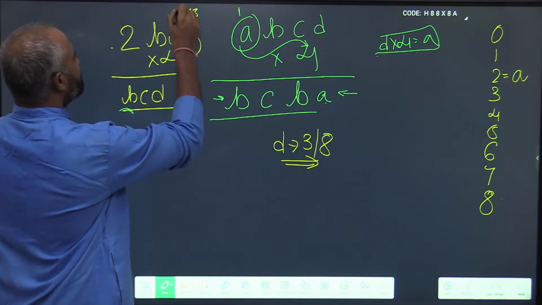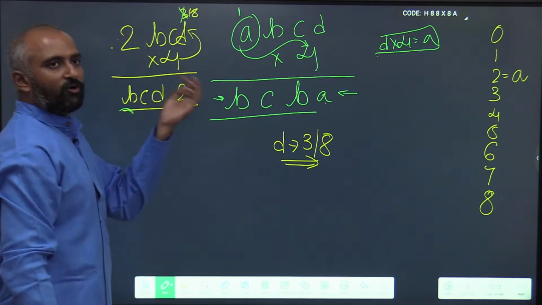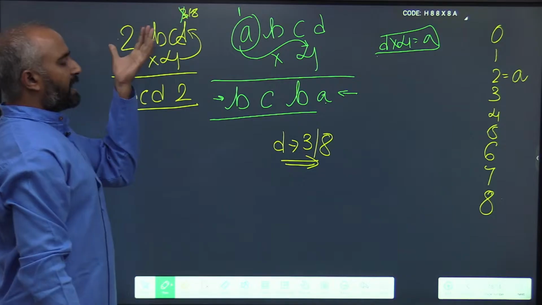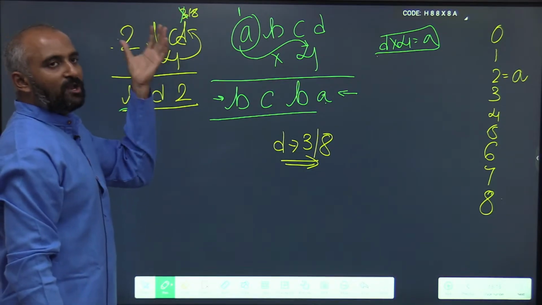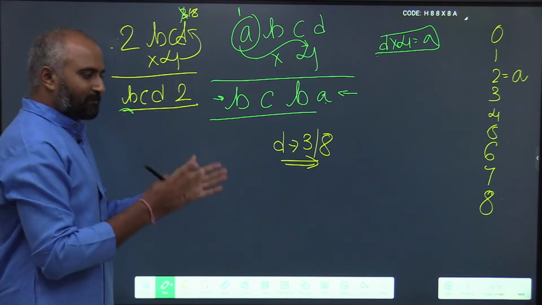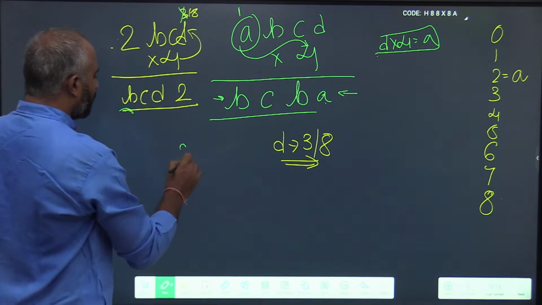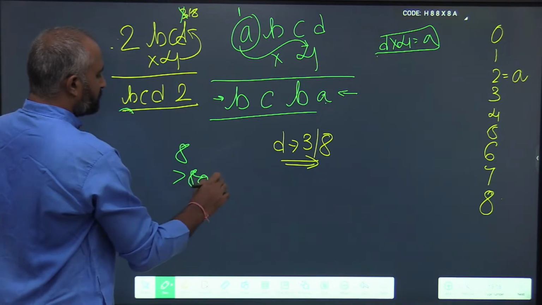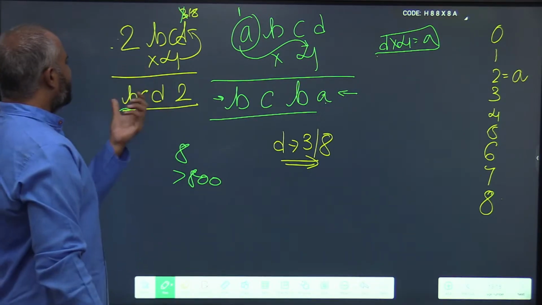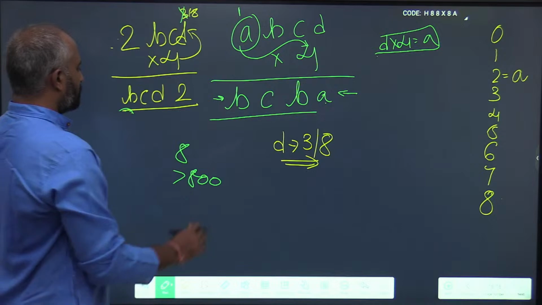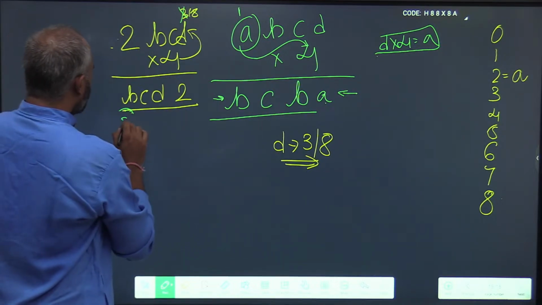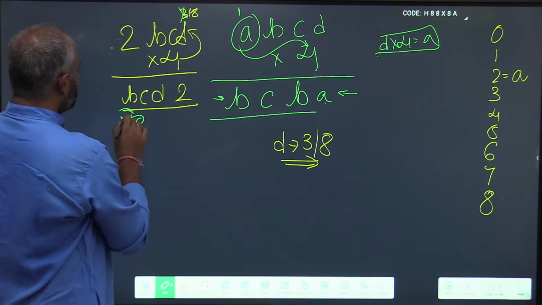A number of value 2000 into 4 will result in something of the level of 8000 or greater. It will never result in something of 3000. So the D value cannot be 3, so it is 8.